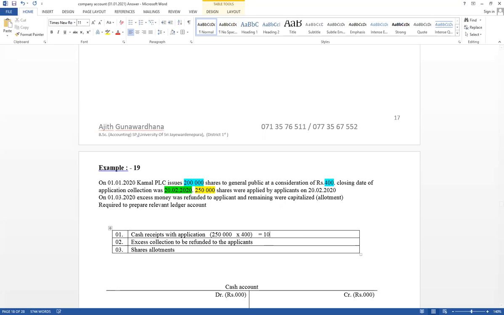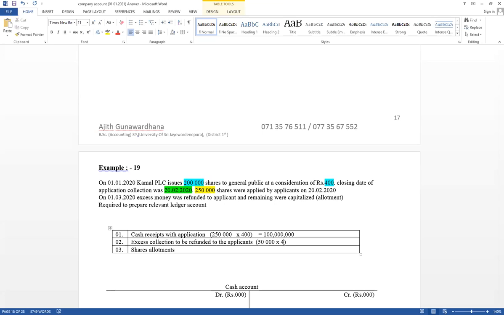250,000 applications received. Per share price equal 400. Therefore, 100 million cash received for that. 100 million. But we are going to issue only 200,000 shares. Therefore, excess collection was refunded to the applicants. Excess application equal 50,000 shares. Application received 50,000 excess.